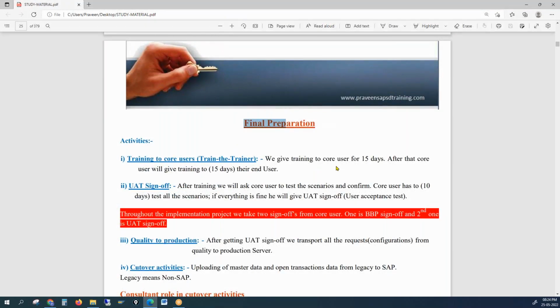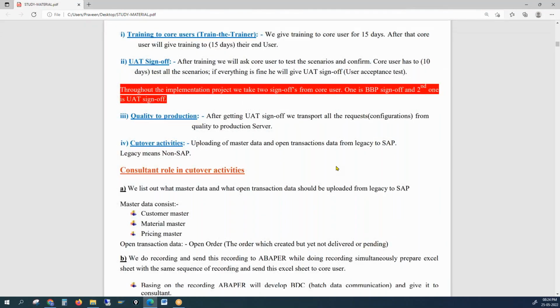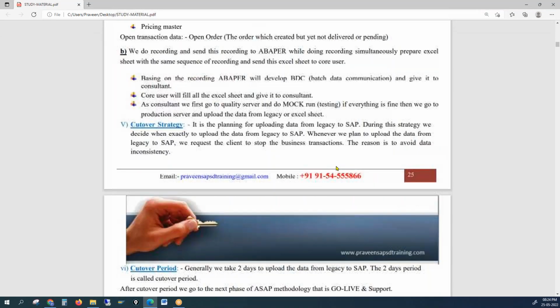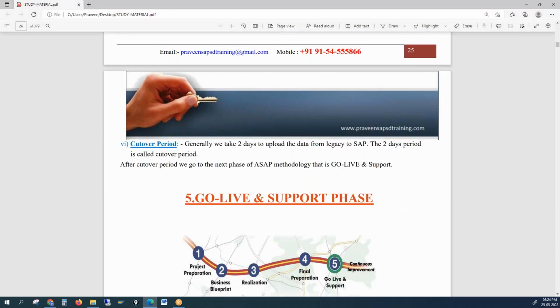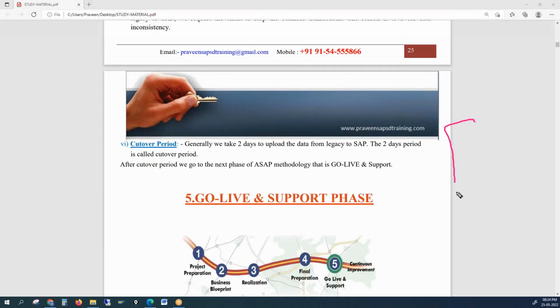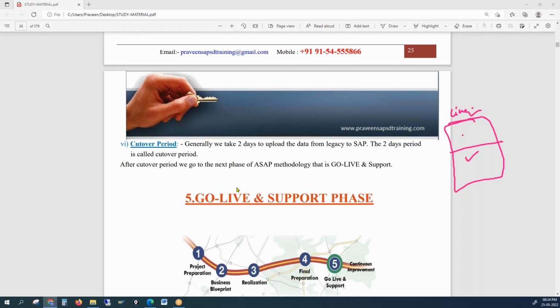So now the configurations are in the production system, and the data is also in the production system. This is a live system now, right? So the customer can start using the SAP system for their day-to-day activities. So we move on to the go live phase.